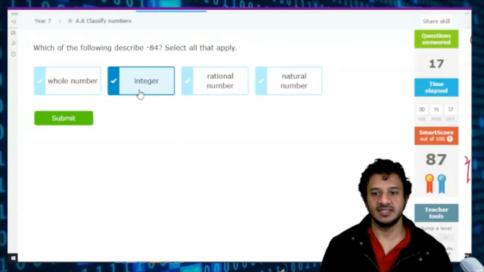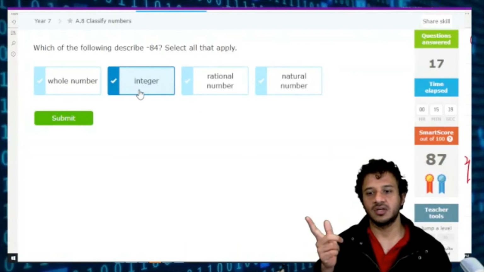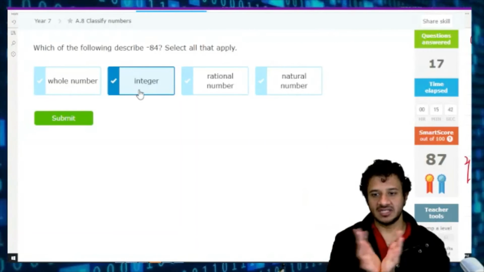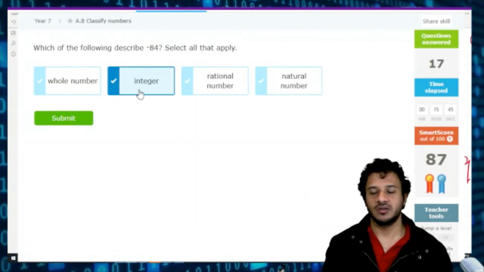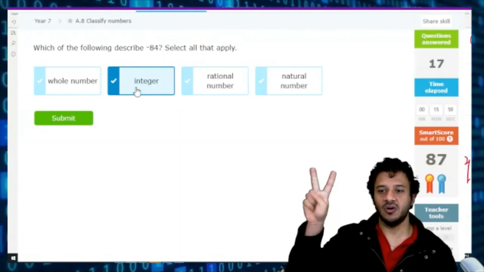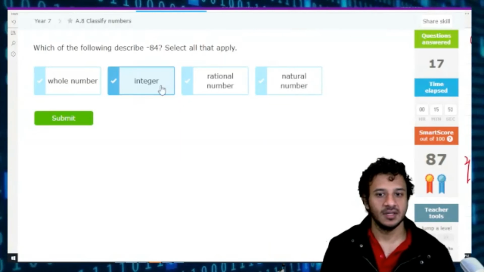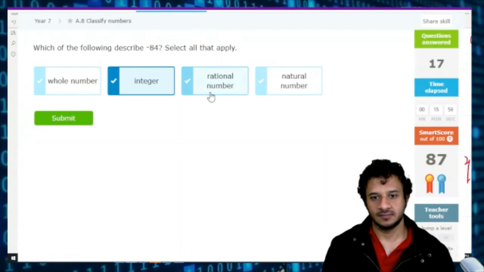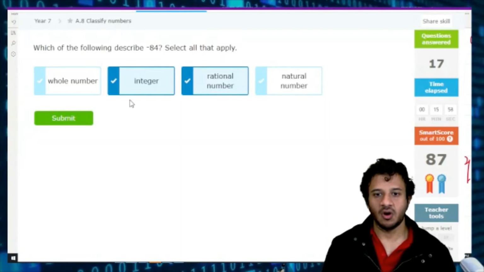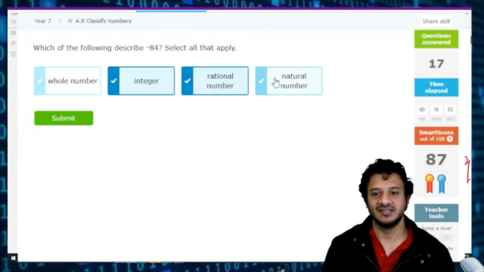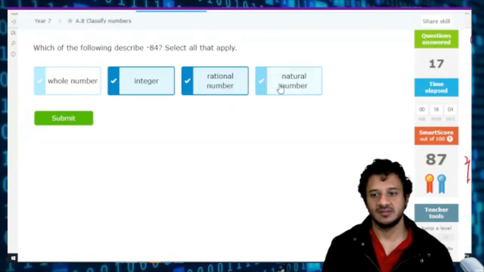It is an integer. An integer can be a negative number without decimals, or zero, or a positive number. A whole number can only be zero or positive. Is it a rational number? Yes, all integers are rational. So if it is an integer, definitely it is rational. Is it a natural number? No.